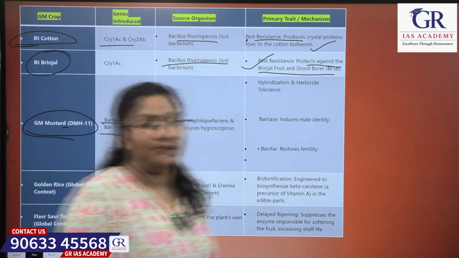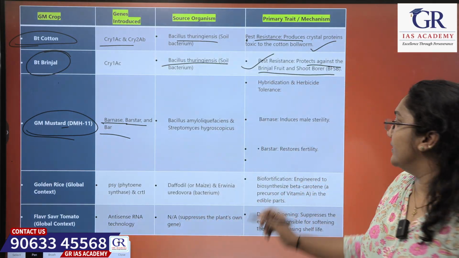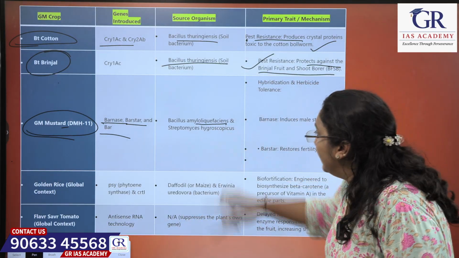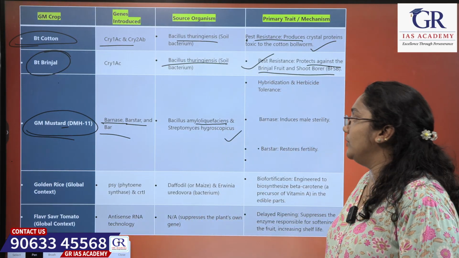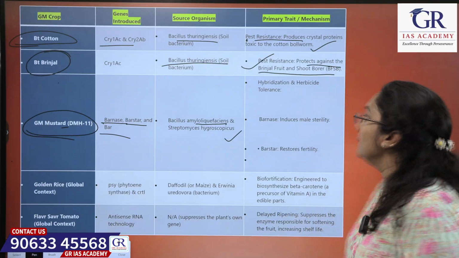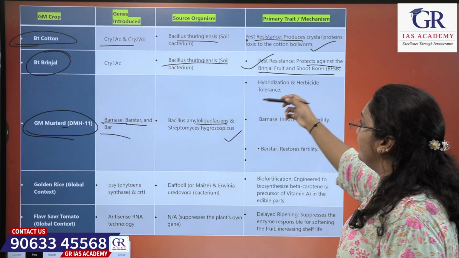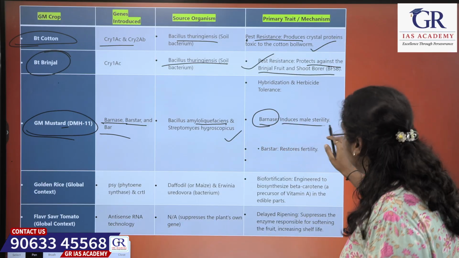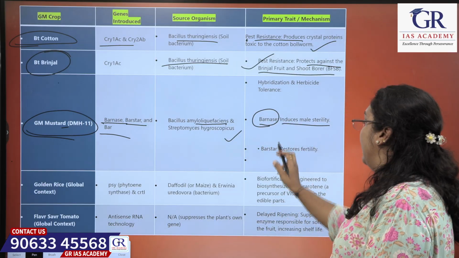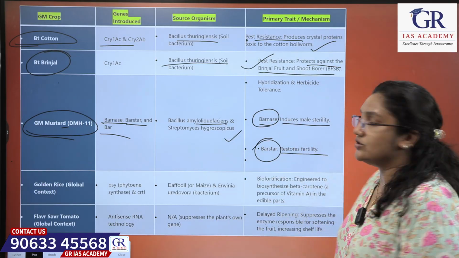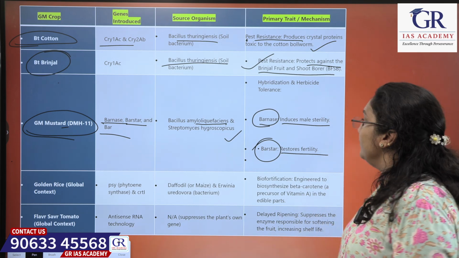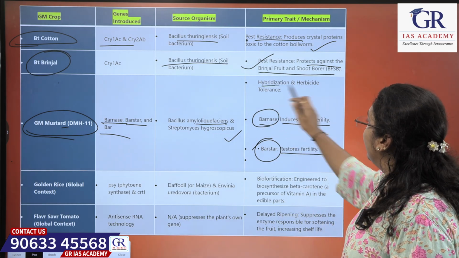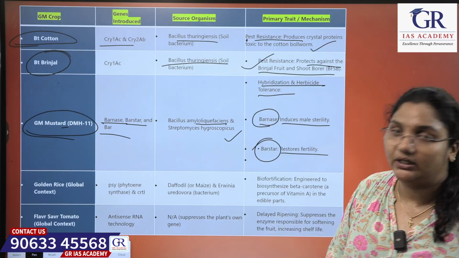Barnes, Barster and Bar. What are the source organisms of this? Bacillus amyloliquefaciens and Streptomyces hygroscopicus. Next, what is the primary trait of it? The Barnes induces male sterility, and Barster restores the fertility, which are used for hybridization and herbicide tolerance.